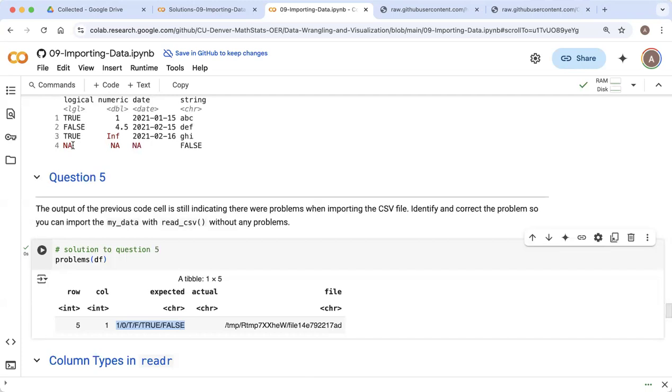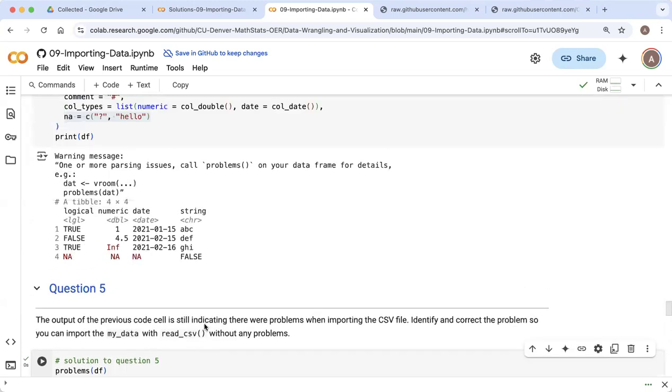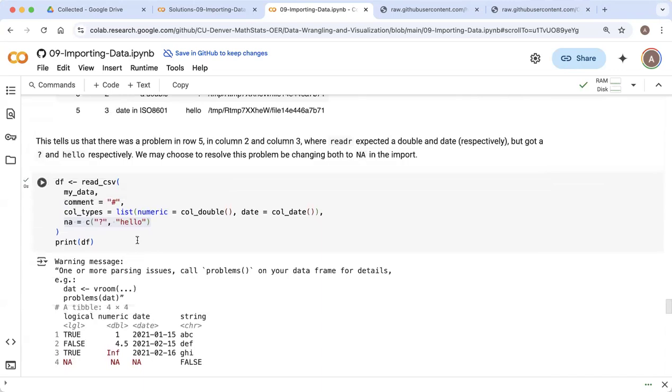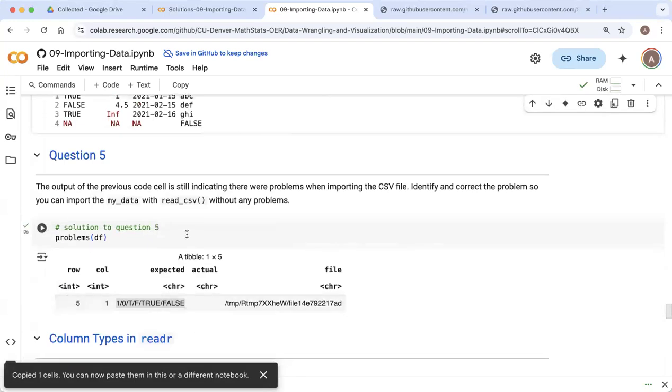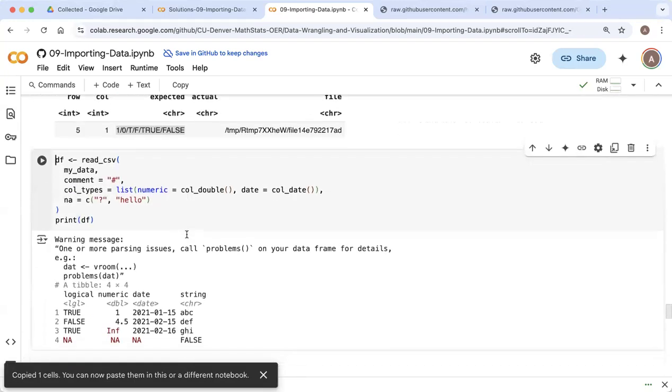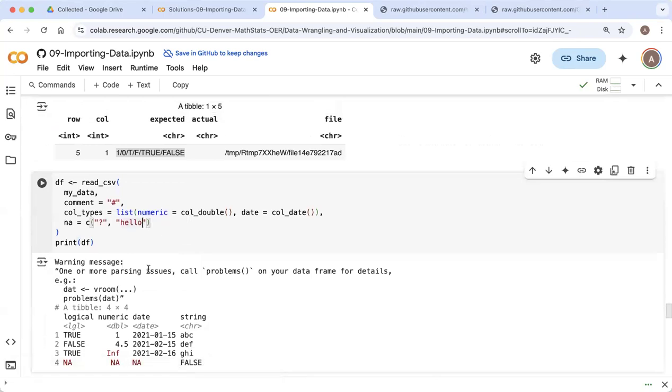Our data frame was created. If I wanted that empty space, that blank, to be a missing value, then this did exactly what I wanted it to do. But I do have a warning message here. So maybe we don't want that warning message. So I'm going to copy this code cell, place it down here. And what I can do is add this to my list of NA values.